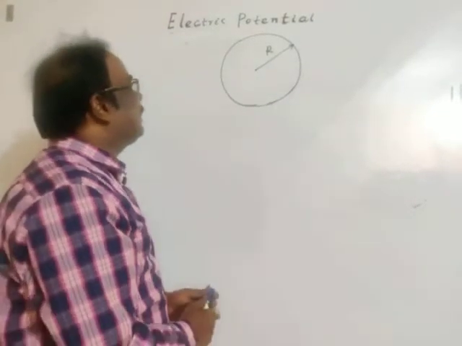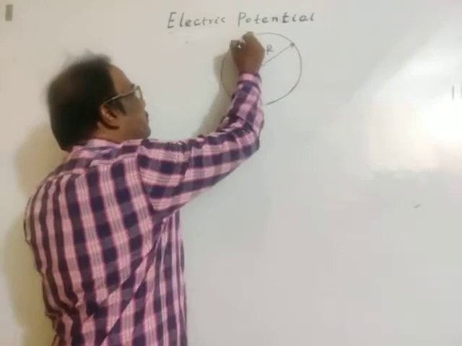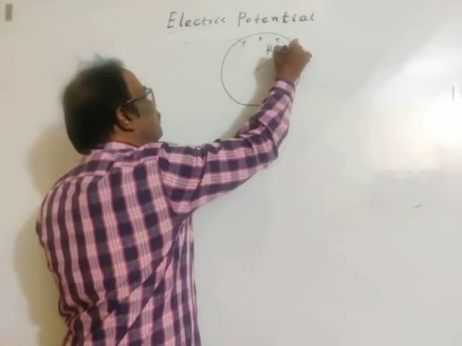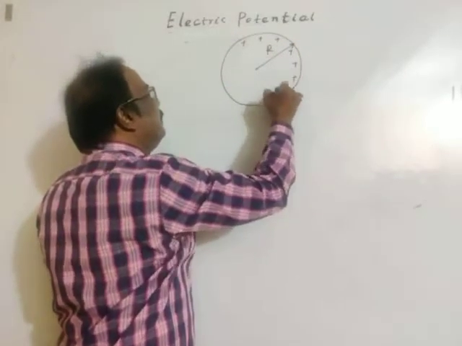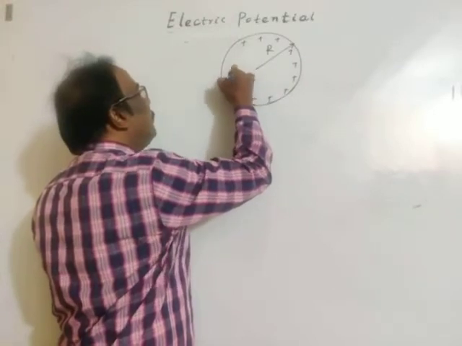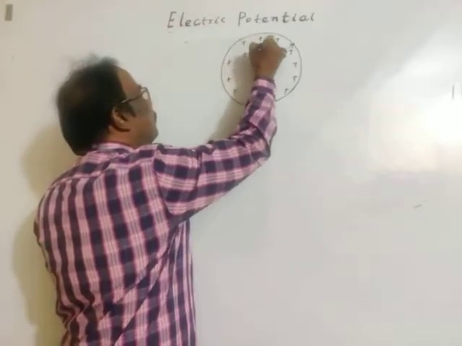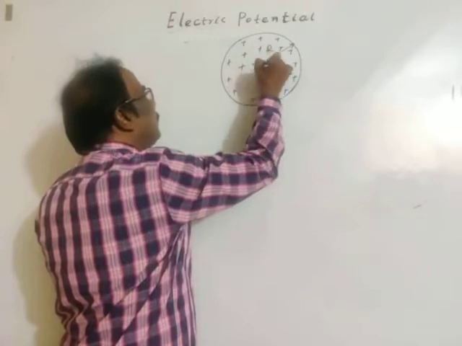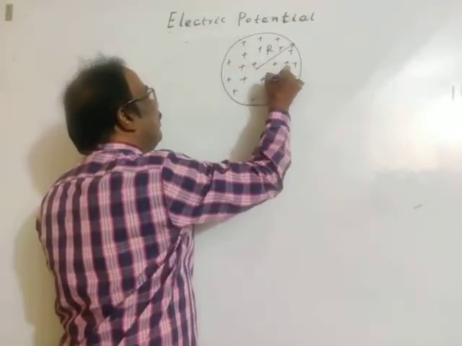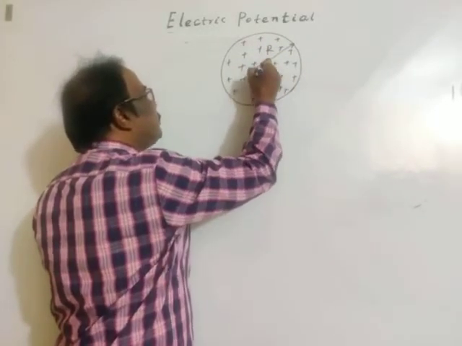This is the case of uniform volume distribution of charge. Charge is distributed uniformly throughout the volume of the sphere. R is the radius of the sphere.